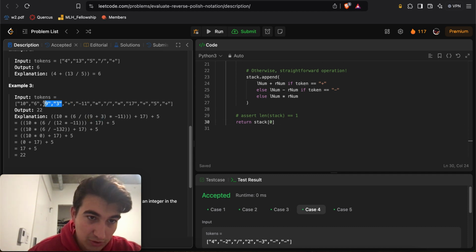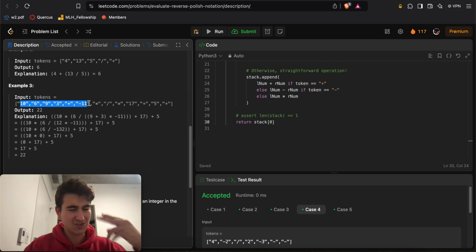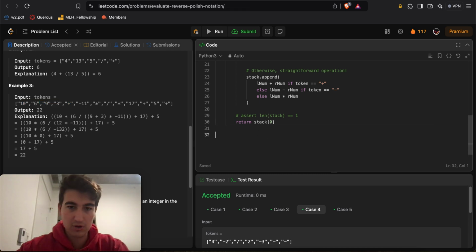You'll notice this is the 2 that came right before it, right? And then this multiply sign, well, it actually happens to have this negative 11, right? So out of all the numbers, as you see, it's always the most recent 2 that you apply the operation on, right? So what I did is essentially I kept track of a stack, right, at the very beginning of